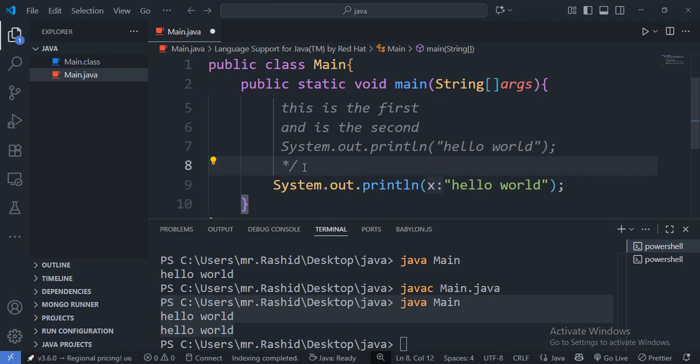So now you might be thinking, why bother writing comments? Well, comments help in several ways. They make your code easier to read and understand. They remind you what your code does when you come back to it later, and they also help other programmers who might work on your code, and they are great for explaining tricky logic or algorithms. So I encourage you to use comments. Use comments, guys, to be a better programmer.